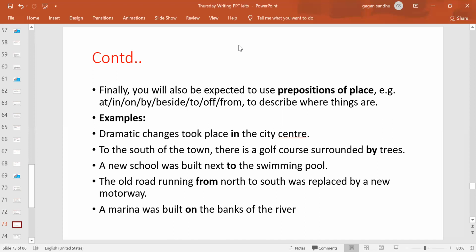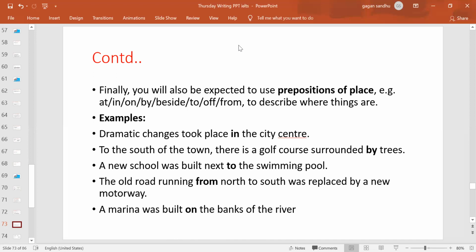City center. So I cannot write "dramatic changes took place the city center." I have to add the preposition of place here. That will grammatically make my sentence correct. Without those, my sentences will be wrong. So I have to write: dramatic changes took place in the city center, right?